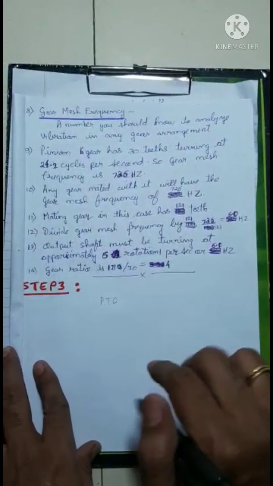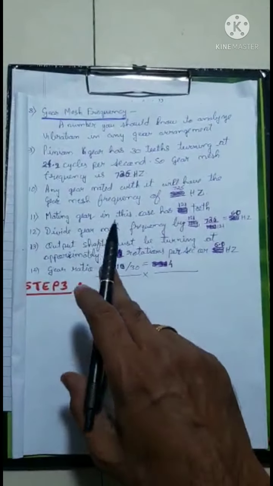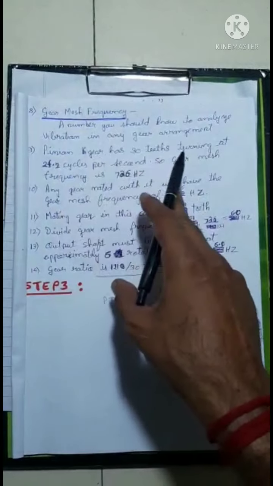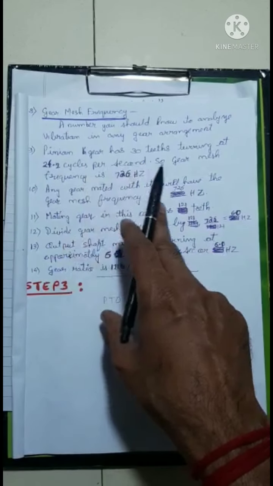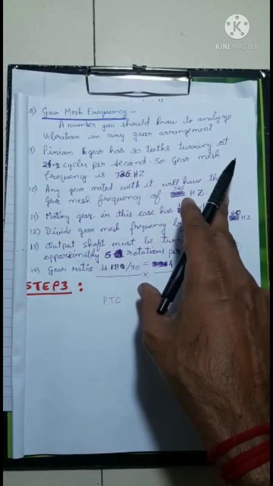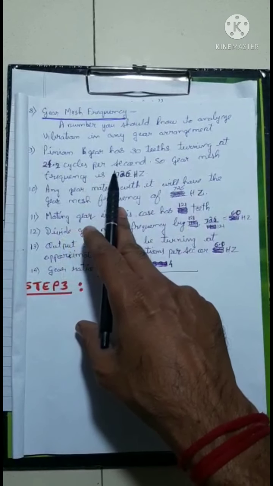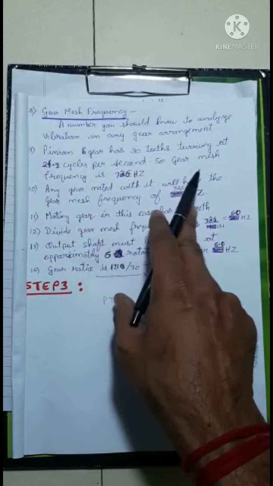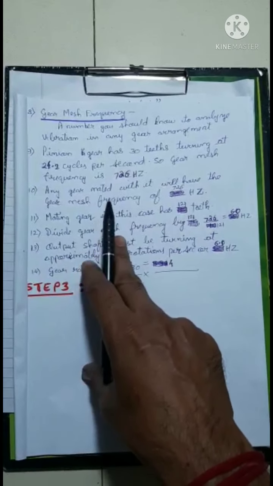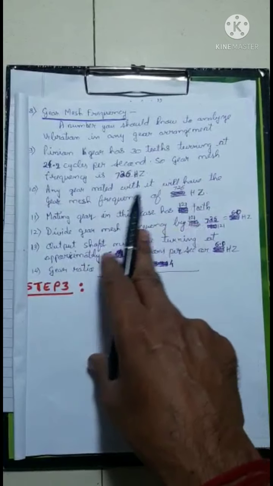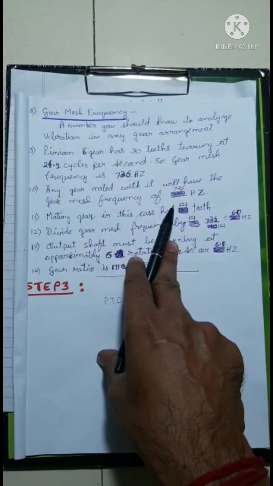The gear mesh frequency is a number you should know in order to analyze the vibration in any gear arrangement. The pinion gear has 30 teeth, turning at 24.2 cycles per second, or hertz. So the gear mesh frequency is 726 hertz. Any gear mated with it will have the gear mesh frequency of 726 hertz.